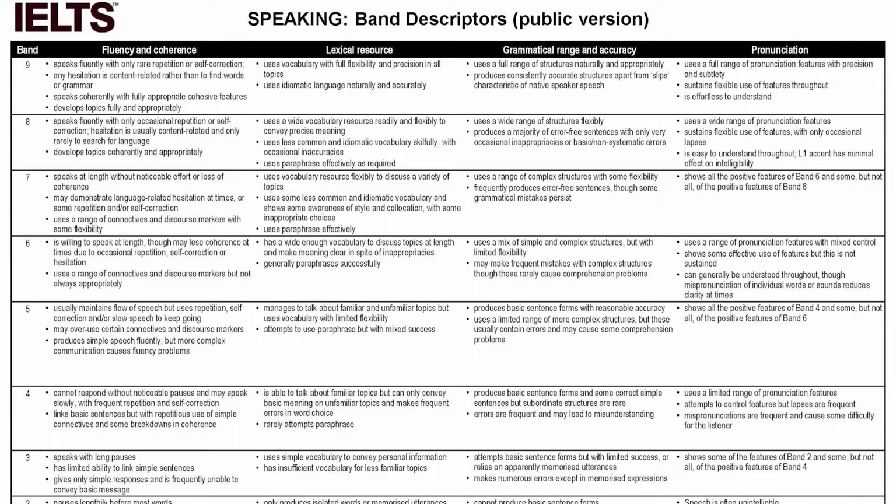Now the second thing is lexical resource. In lexical resource, you just have to showcase that you have a good vocabulary. When we say good vocabulary, you do not need to use very hi-fi or fancy words. You can just interact like we normally do in our daily life, but make sure you're not making it very repetitive.